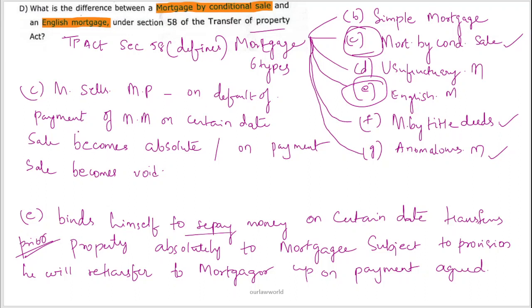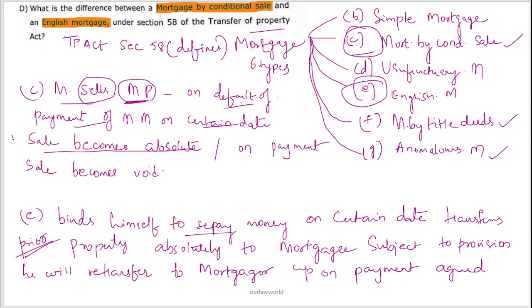Let us go into the definition given in the Bare Act. Mortgage by conditional sale is where the mortgagor sells the mortgaged property, and if the payment is not made on a certain date, then the sale becomes absolute.